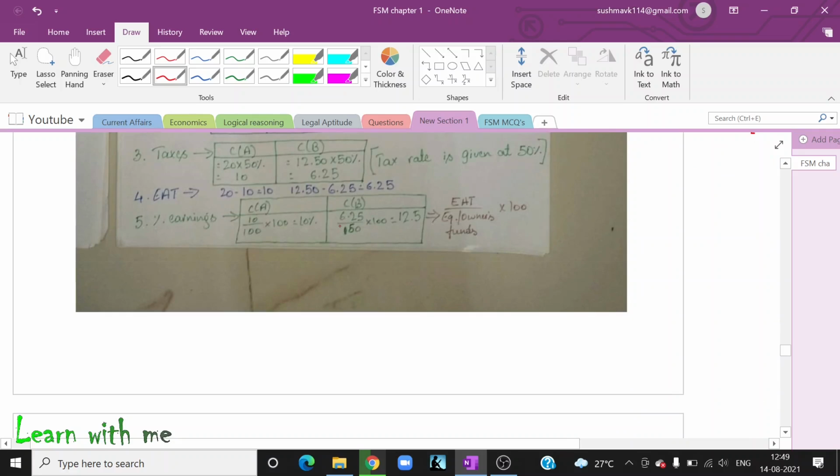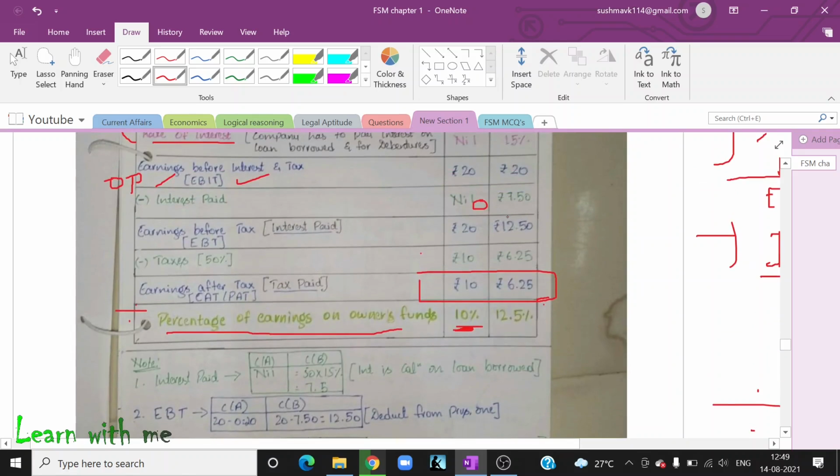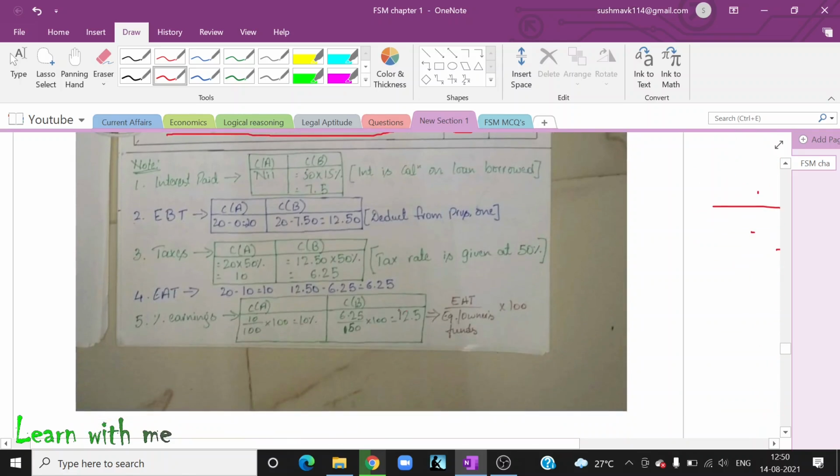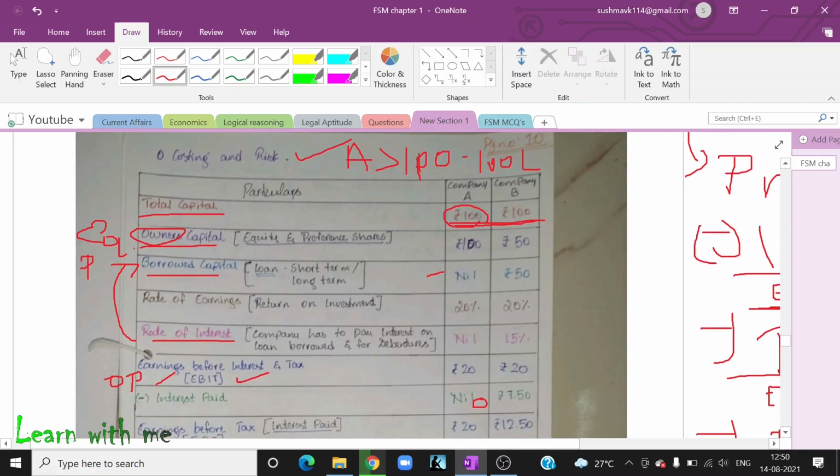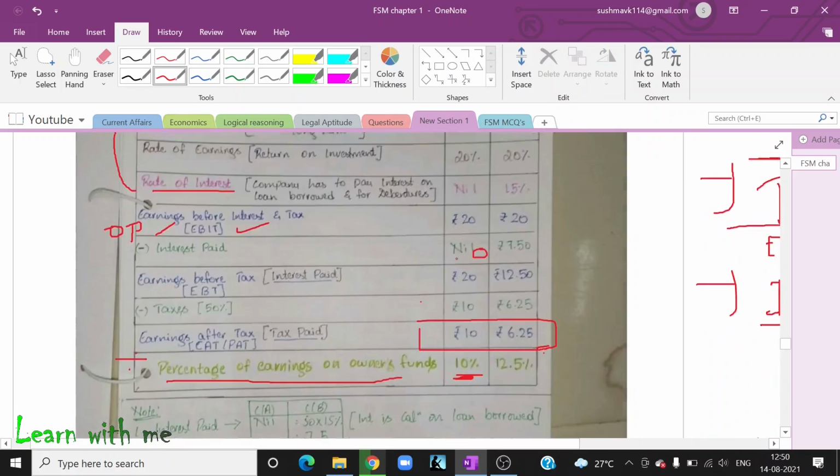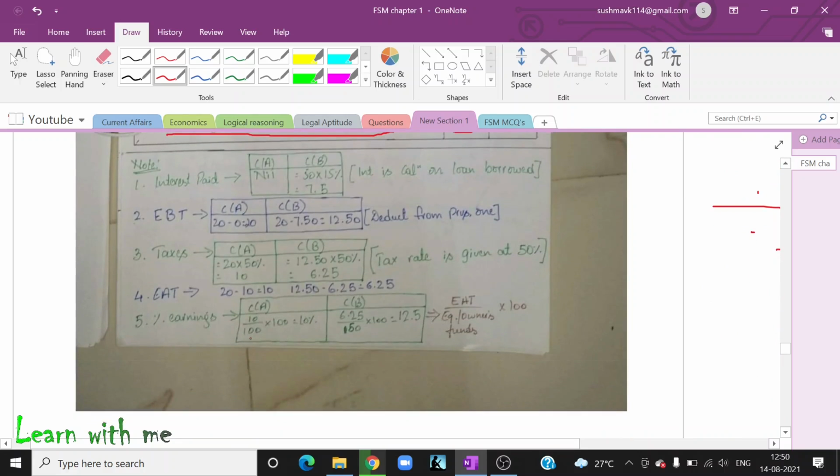Next one, the EAT is 6.25. So take 6.25. Okay, I'm really sorry, guys. It is not the total capital. Here you have to take the owner's capital, equity shareholders' capital, and not the total capital.